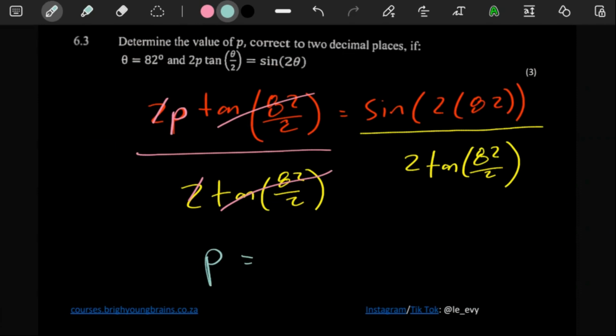They literally just said give it to 2 decimal places, and we have the calculator, so you might as well use it. So all this, let's just put it in the calculator. It is giving us 0.16. So easy mark.